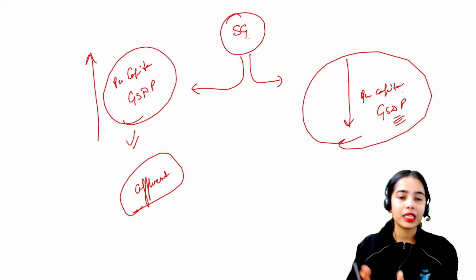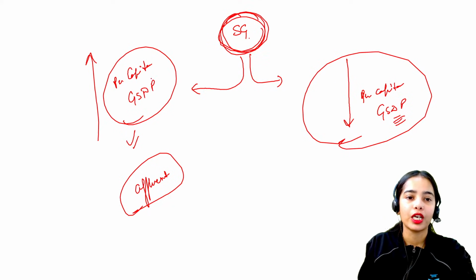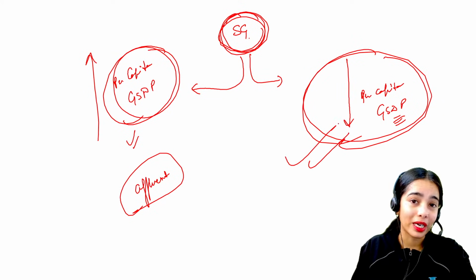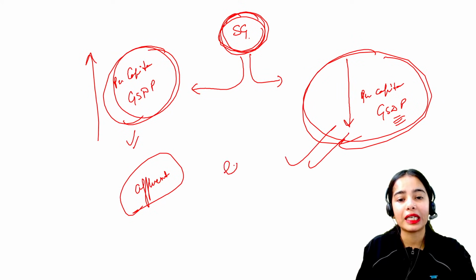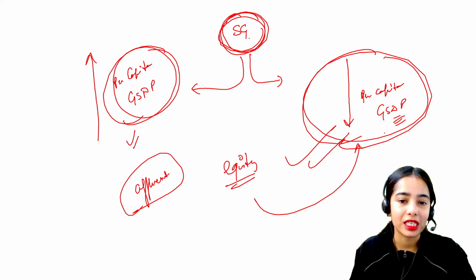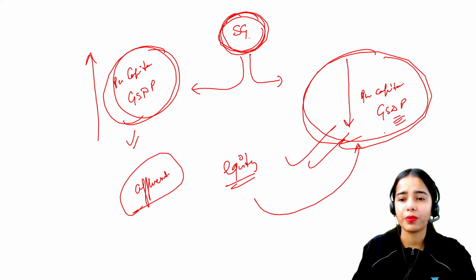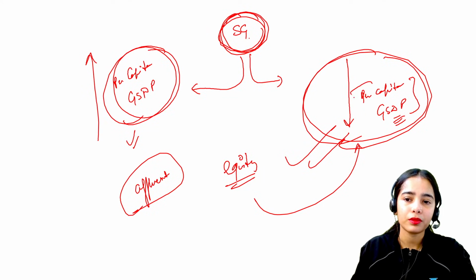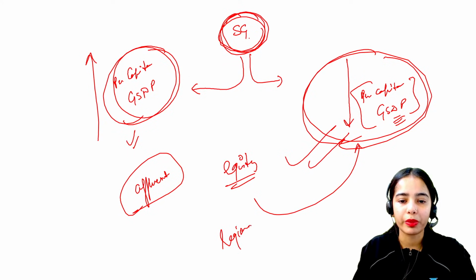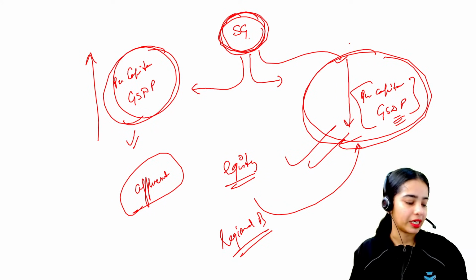So which state will get more funds from this total? The state that has higher per capita GSDP or the lower? So actually the lower one gets more funds, to maintain the equity, so that the states that have lower per capita GSDP can continue their sustenance, because they have very little money. So to maintain the equity, to bring regional balance, more funds are provided to the state that has low per capita GSDP.